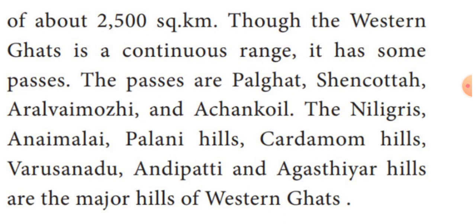Then some hill stations are located in the Western Ghats. Do you remember, students? Very good. Nilgiris, Animalai, Palani Hills, Cardamom Hills, Varushanadu, Andipatti and Agasthyar Hills. These are the important hills of the Western Ghats.